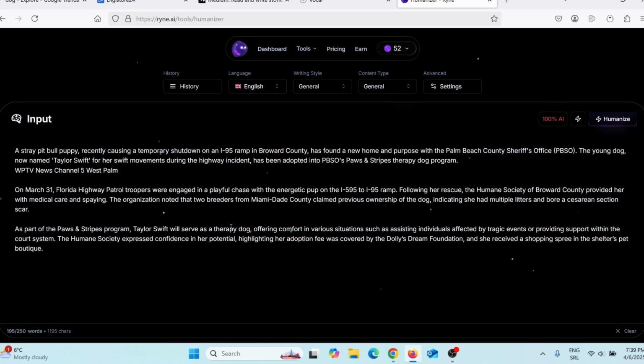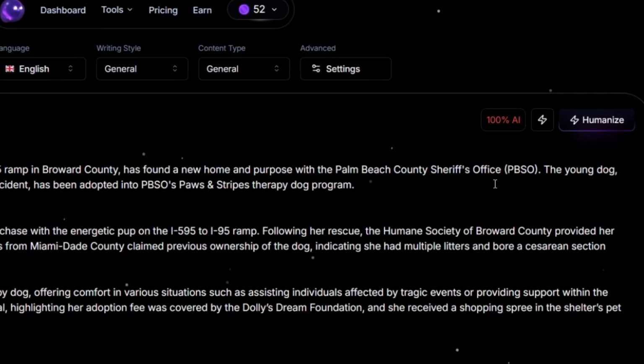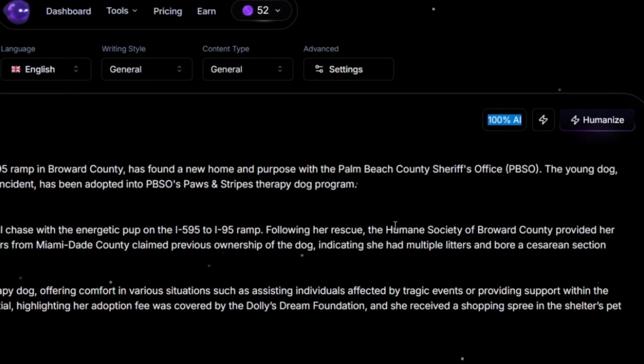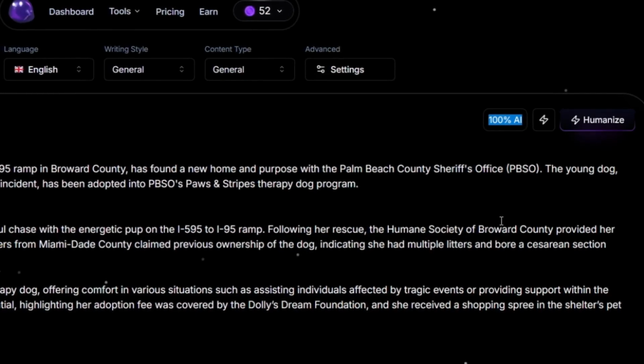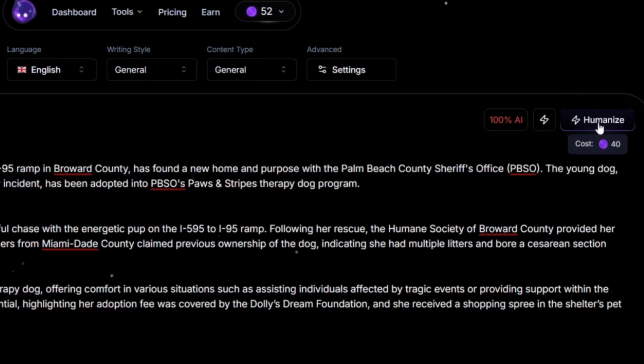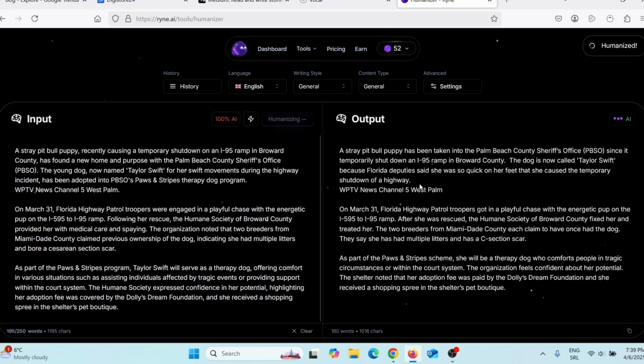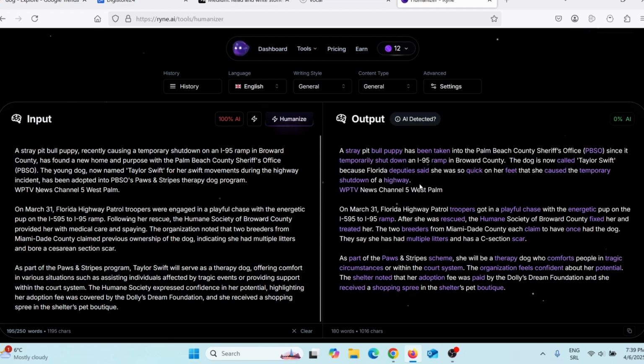And here you can see I paste this text. And as you can see here, 100% AI. Because this is 100% AI, all I have to do now is just click here on Humanize, okay? And now Ryan AI will rewrite this article so it looks like it was written by a real human being. Here you can see 0% AI.